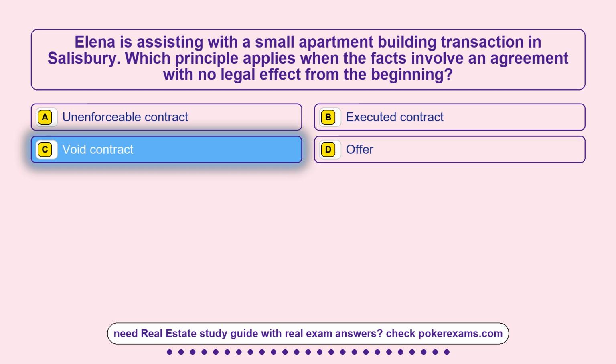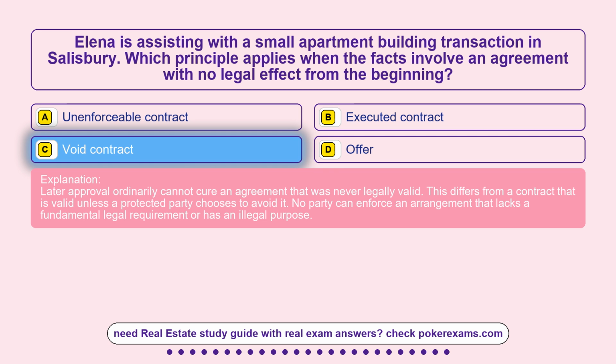The correct answer is option C, void contract. Later approval ordinarily cannot cure an agreement that was never legally valid. This differs from a contract that is valid unless a protected party chooses to avoid it. No party can enforce an arrangement that lacks a fundamental legal requirement or has an illegal purpose.